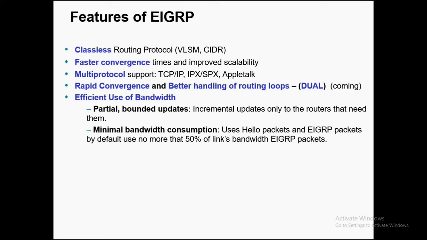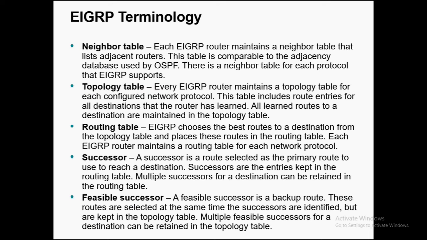So we have rapid convergence here, and better handling of routing loops. Then we have efficient use of bandwidth. Why? Because whenever EIGRP is sending hello packets to its neighbors, it only uses up to 50% of the link's bandwidth. So that's very efficient. Let's talk about EIGRP terminology: neighbor table, topology table, routing table, successor and feasible successor.